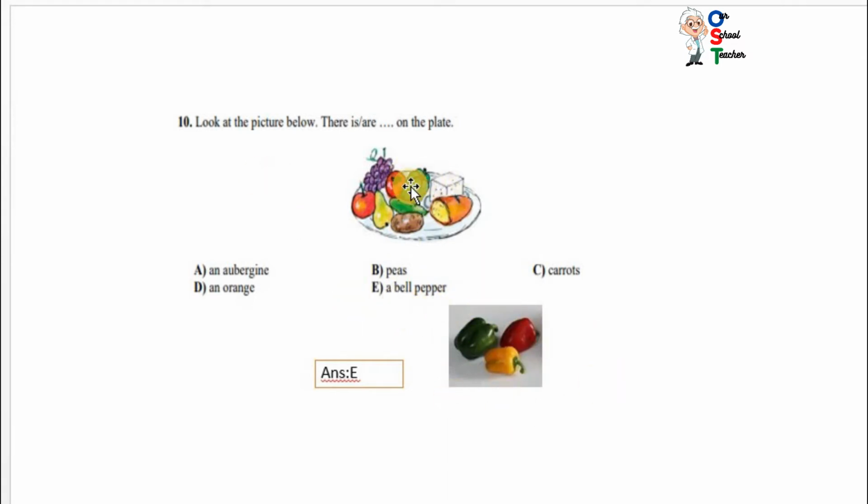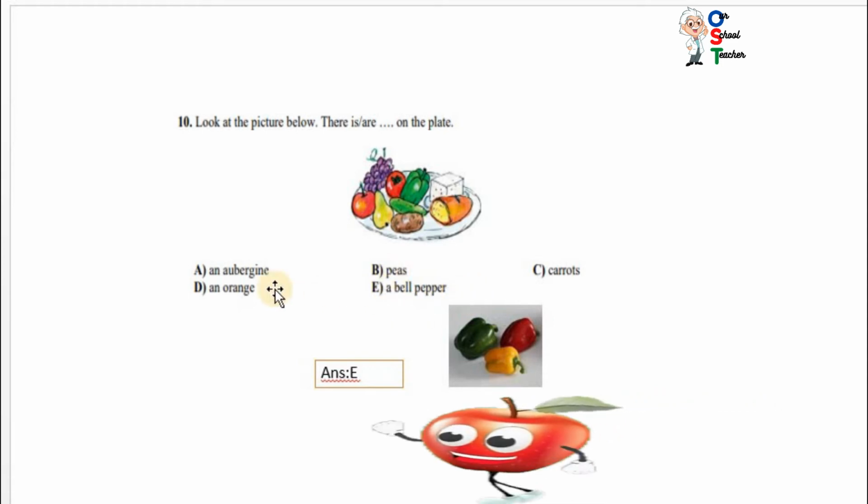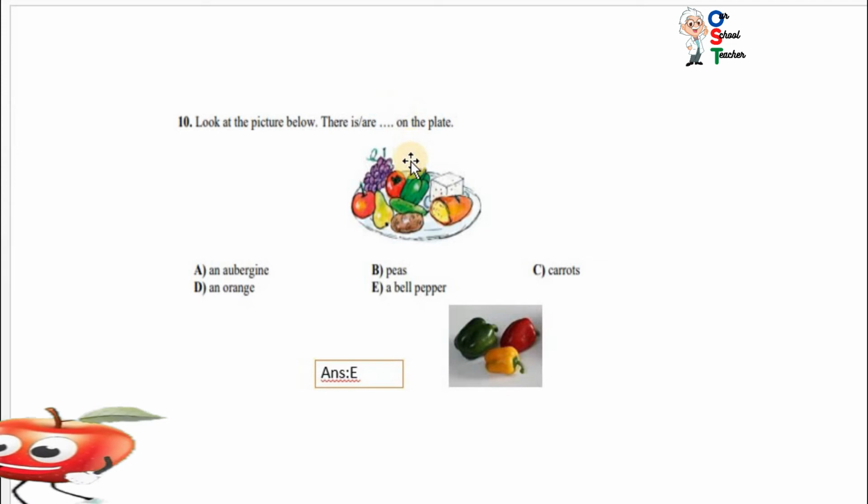So there is a bell pepper on the plate. You must be tricky whenever you find the answer. You can see there is a bell pepper, peas, and more. There is a bell pepper. E is correct.